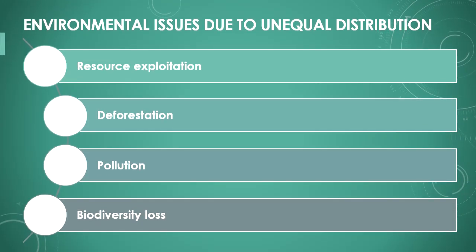The imbalance in resource distribution also leads to environmental problems. In some regions, natural resources are heavily exploited without thinking about the future. This leads to environmental destruction, such as deforestation, pollution, and the loss of biodiversity. These damages affect not only the affected countries, but also the planet as a whole.